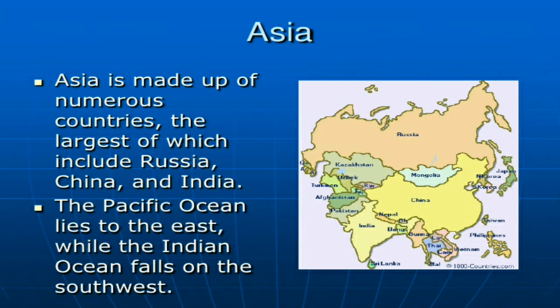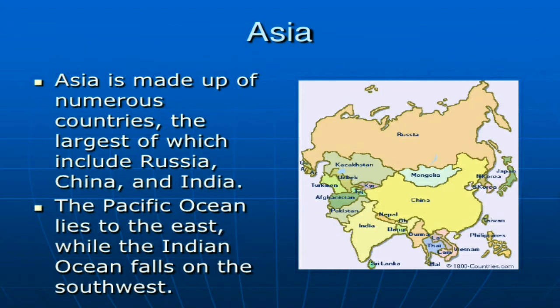Now Asia. Asia is made up of numerous countries, the largest of which include Russia, China, and India. Here we can find a photograph of the Asia continent, divided into so many countries. The largest countries are Russia, China, and India.